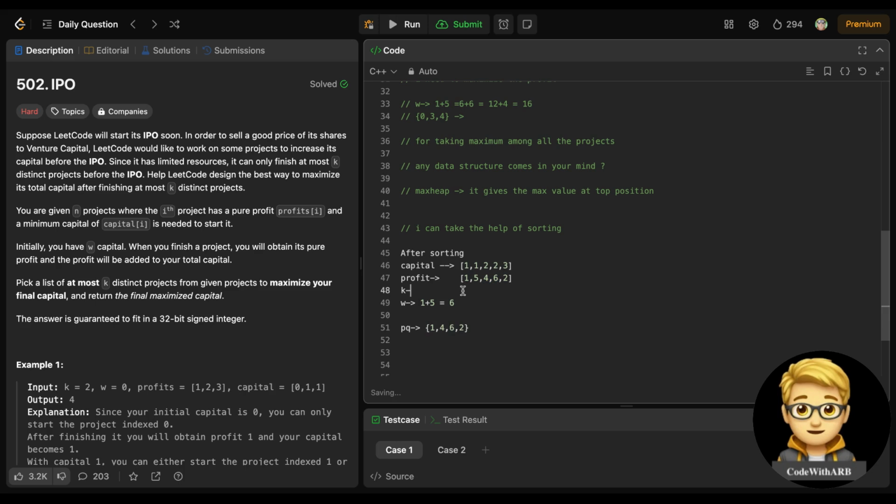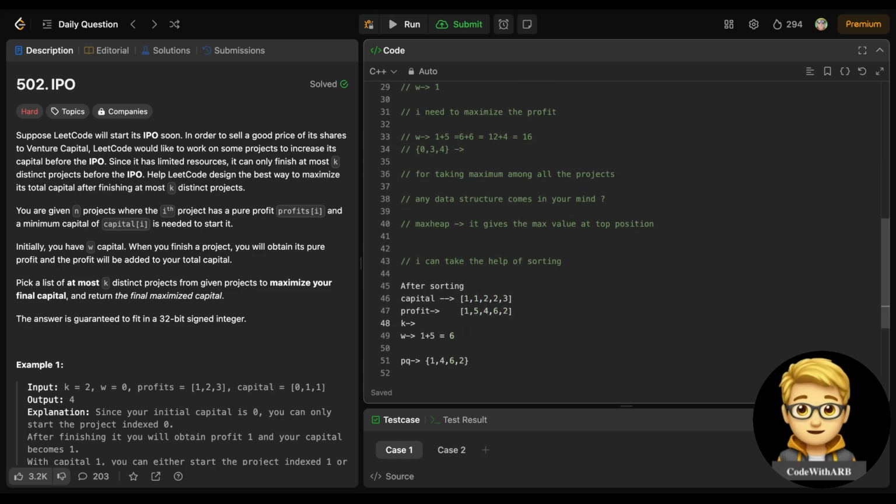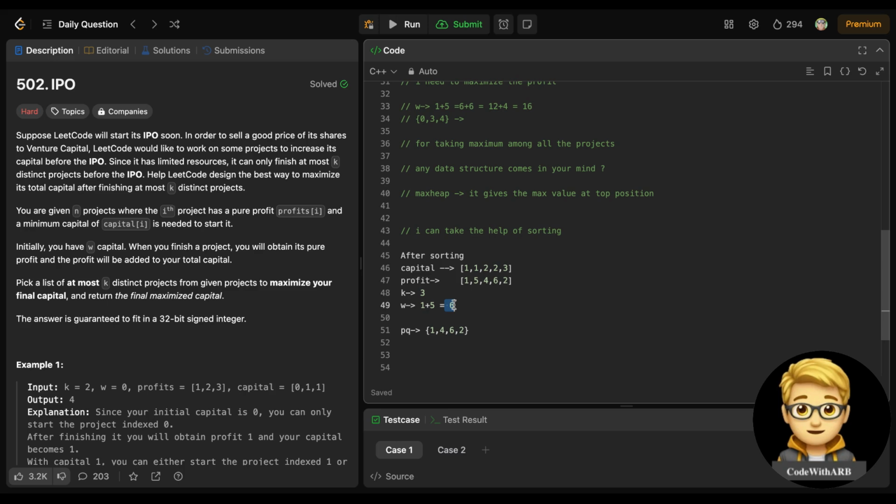And also k was given, what was k? It is 3, right? So after taking this 5, I decrease k to 2, and among these, 1, 4, 6, 2, the maximum is 6, so I will again add 6 and take that profit, right? And k will become 1. Now this 6 should be removed from here also because I have taken that. Now this 1 is still left, and it means I can take one project more. Among these, which is the maximum? 4 is the maximum, so I can take this 4 also. So that would give us 16, and this 4 is removed.